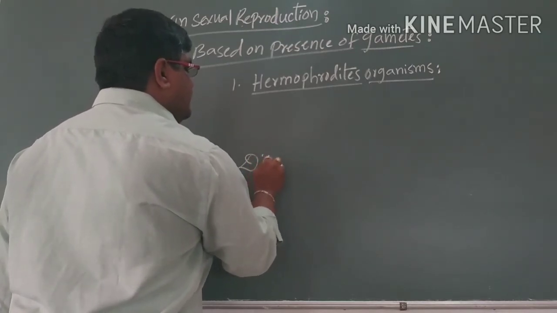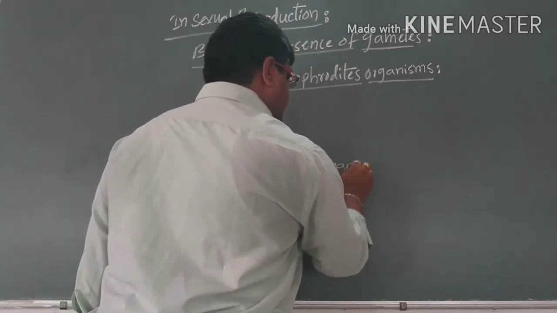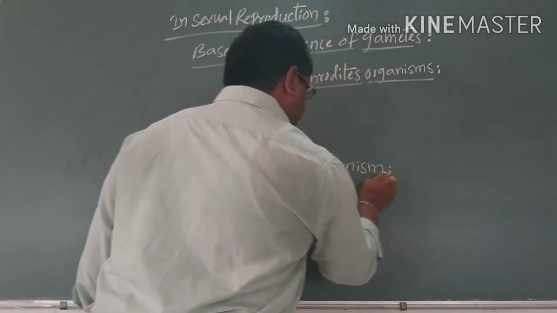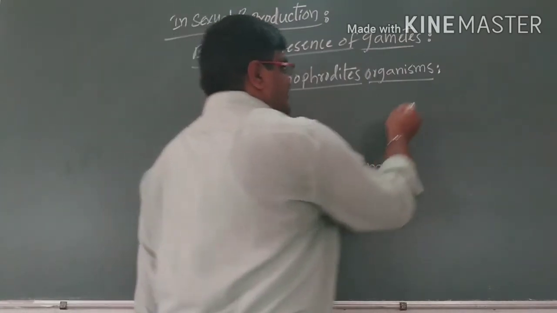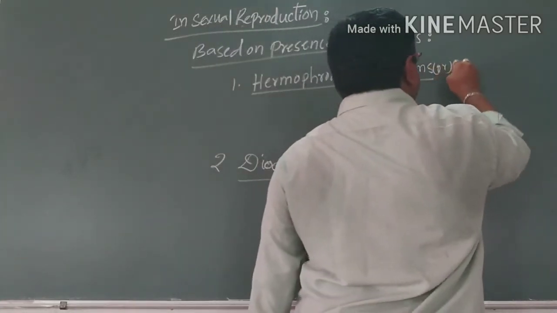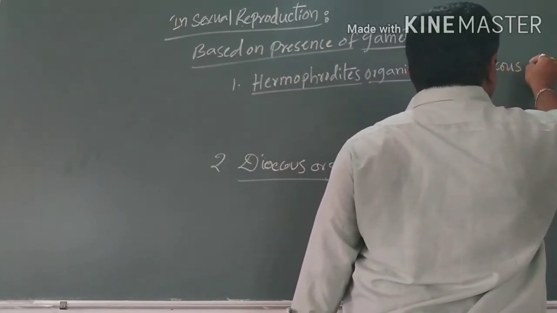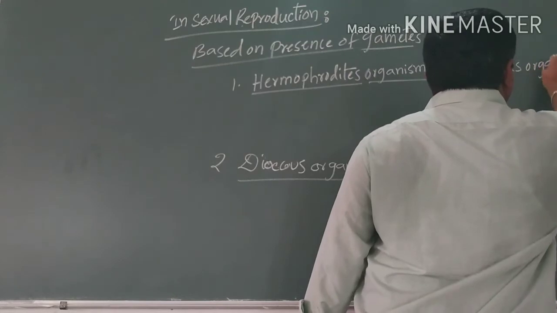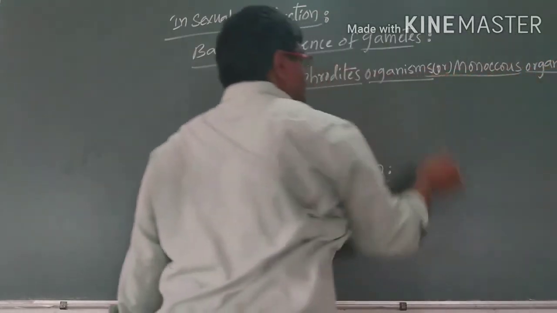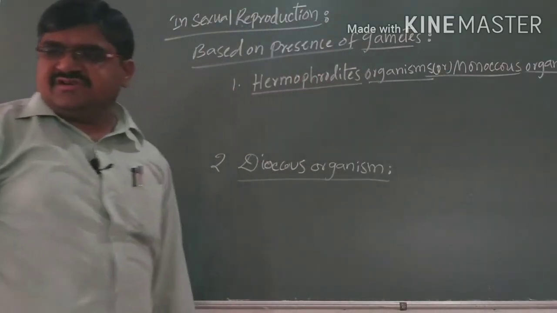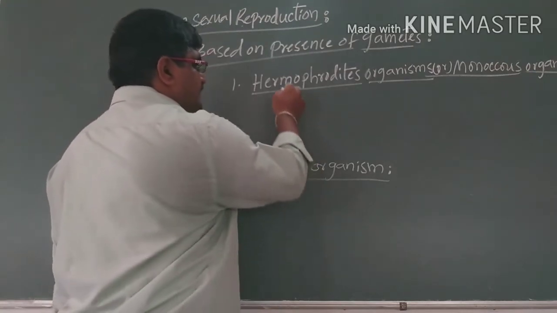Hermaphrodites are otherwise called monoecious organisms. What are hermaphrodites?